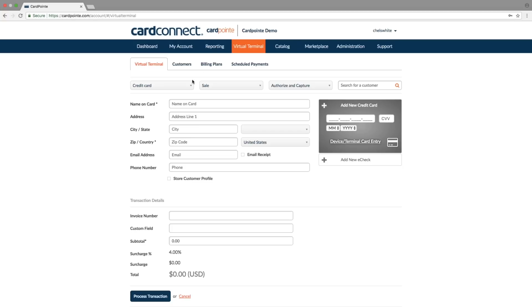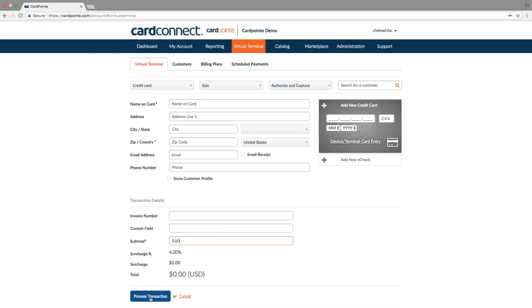Here you can select the type of transaction you want to run, enter your customer information, dollar amount, and then hit process. Please note that the void and refund functionality can only be used on original transactions run on the CardPointe virtual terminal. While new transactions can be initiated in the CardPointe virtual terminal, please continue to process transactions on your standard BluePay equipment and/or gateway.